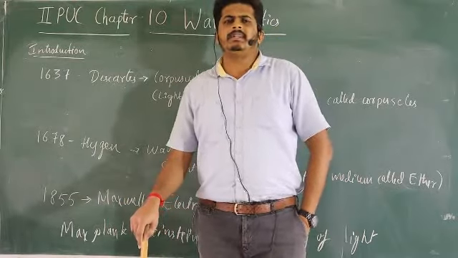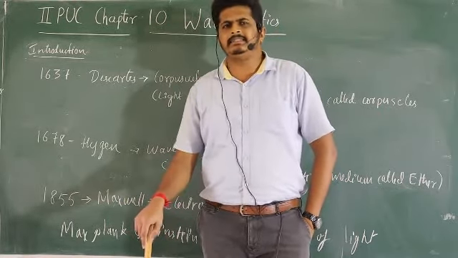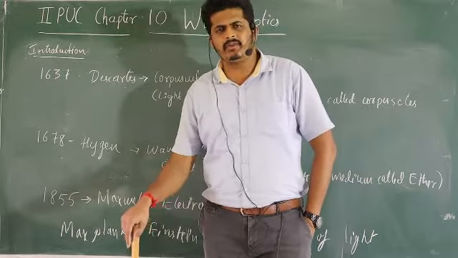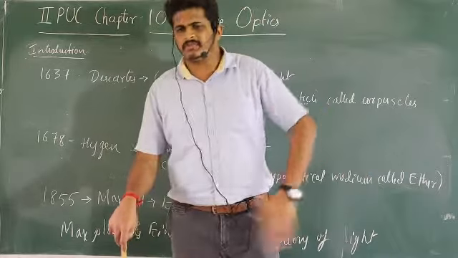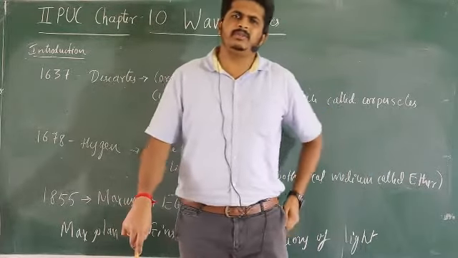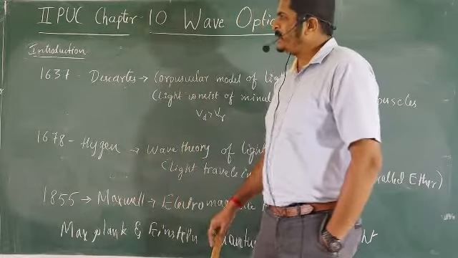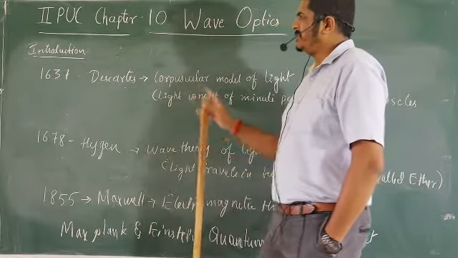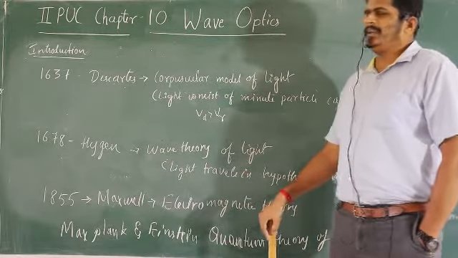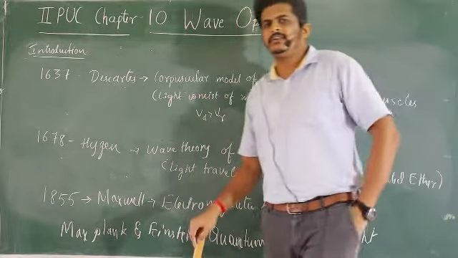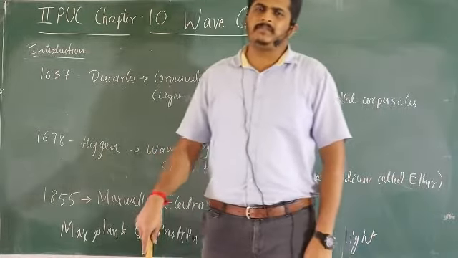It was Newton's, correct? Of course, in all the fields in science, whosoever scientist comes and gives some theories, automatically Newton also will be there along with them, correct? So that is why here also Newton will arrive. In 1637, Descartes gave the corpuscular theory, that means the model of light, and he told that light actually consists of tiny particles, and they are called corpuscles.